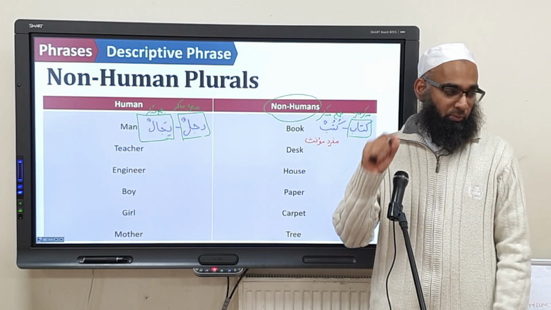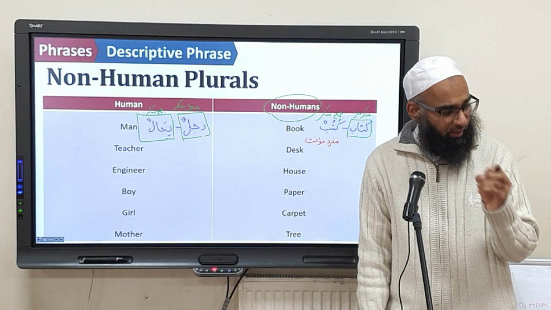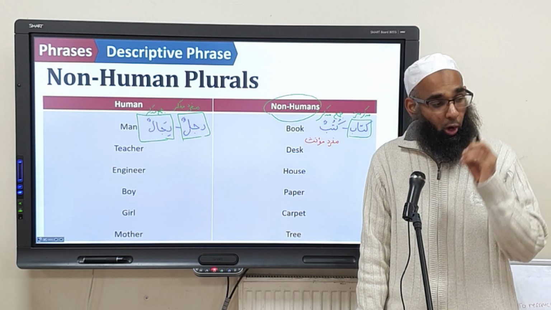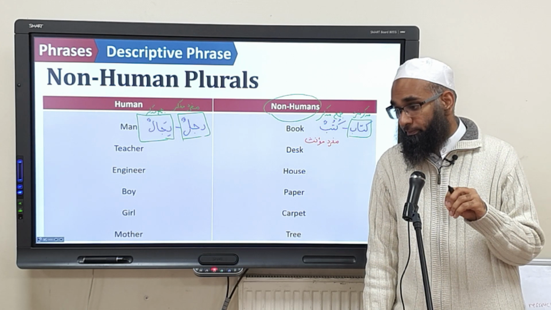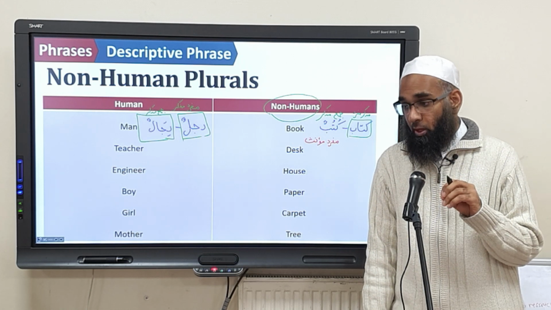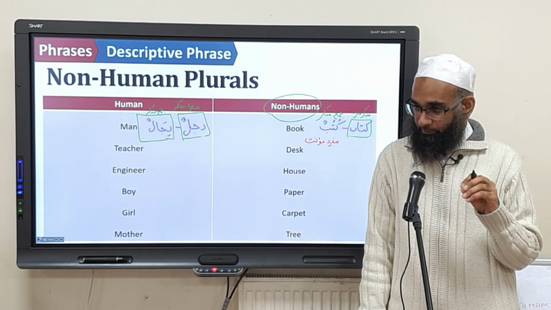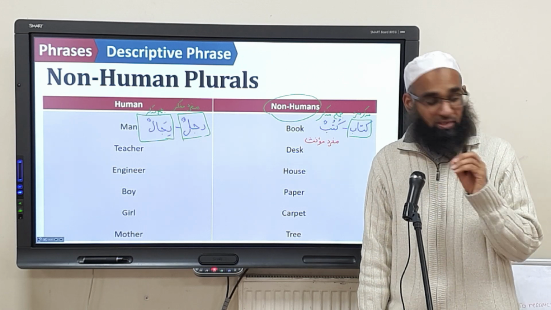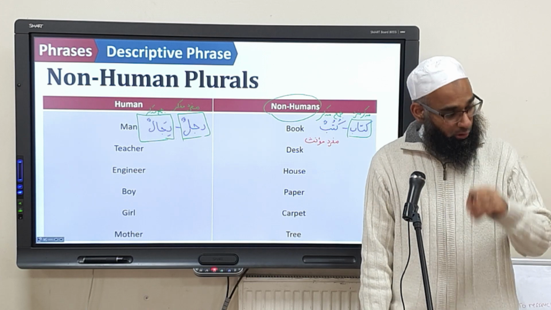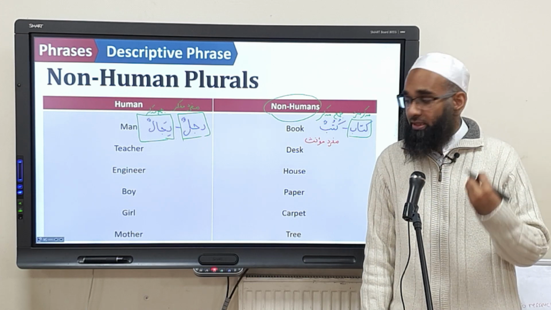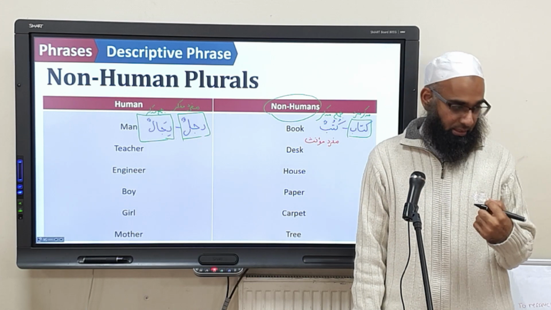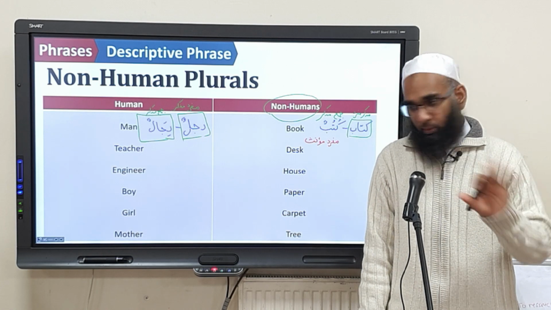The rules of a Mufrad Mu'annath. What's the rule again? If we have a plural of something which is not a human being, grammatically, what do we treat it as? Mufrad Mu'annath. If it's a human being, not a problem.